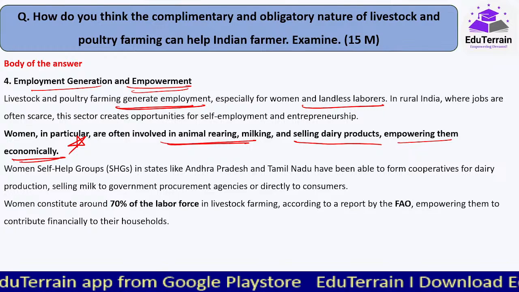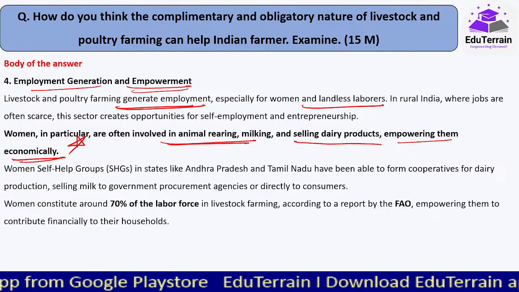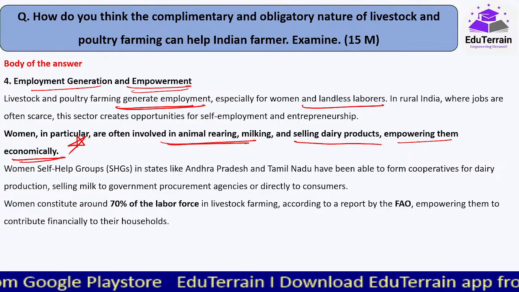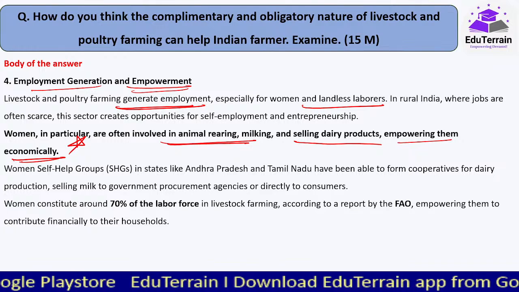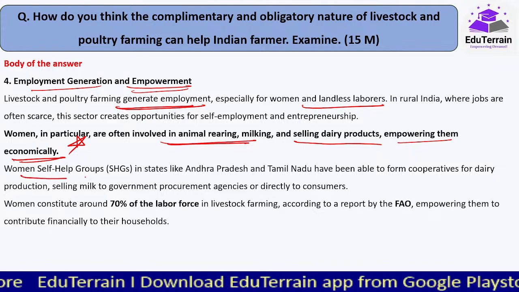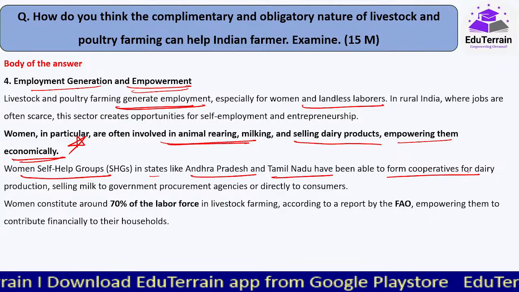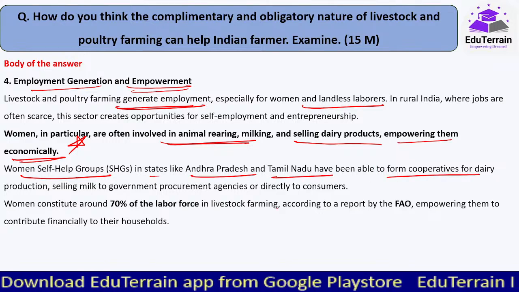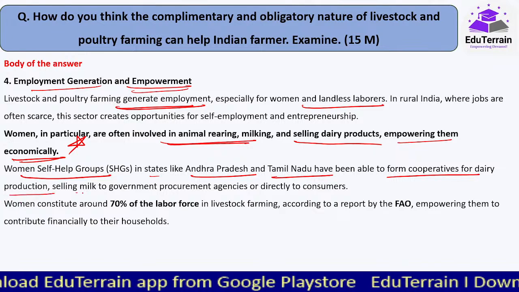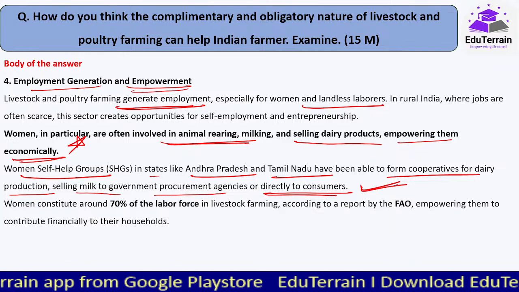There they can especially involve in these kind of livelihood opportunities at the comfort of their homes itself. And best example that they have highlighted is women self-help groups in states like Andhra Pradesh and Tamil Nadu have been able to form cooperatives for dairy production, selling milk to government procurement agencies or directly to the consumers.